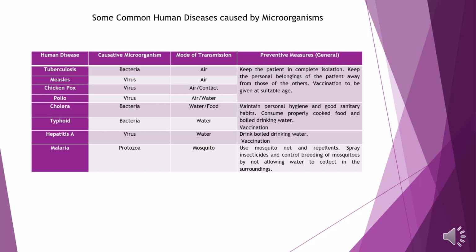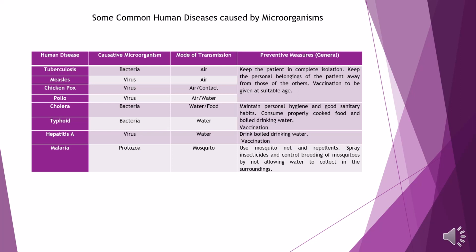Preventive measures: maintain personal hygiene and good sanitary habits, consume properly cooked food and boiled drinking water. Vaccination is also an effective preventive measure. Hepatitis A. Causative microorganism is virus, mode of transmission is water. Boiled drinking water and vaccination are effective preventive measures against hepatitis A disease.